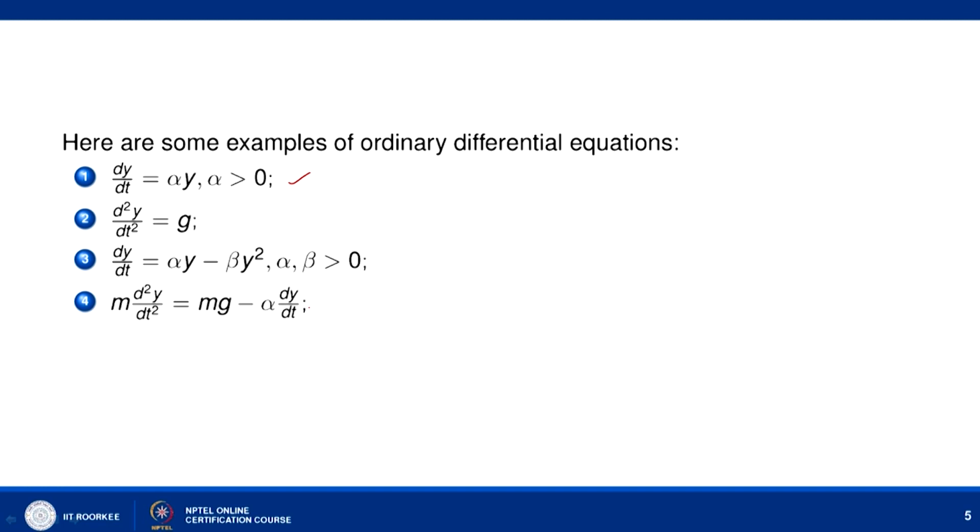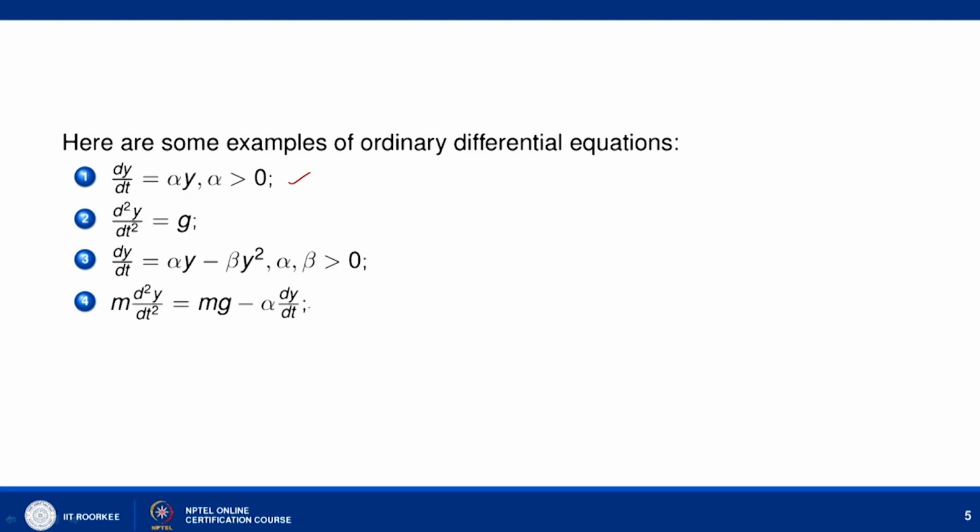And the second equation basically represents the free fall of a particle from some height. So, it means that when your particle is falling under the influence of gravity and there is no friction or any other hindrance, then the motion of the particle can be modeled by this equation d2y by dt square equal to g.